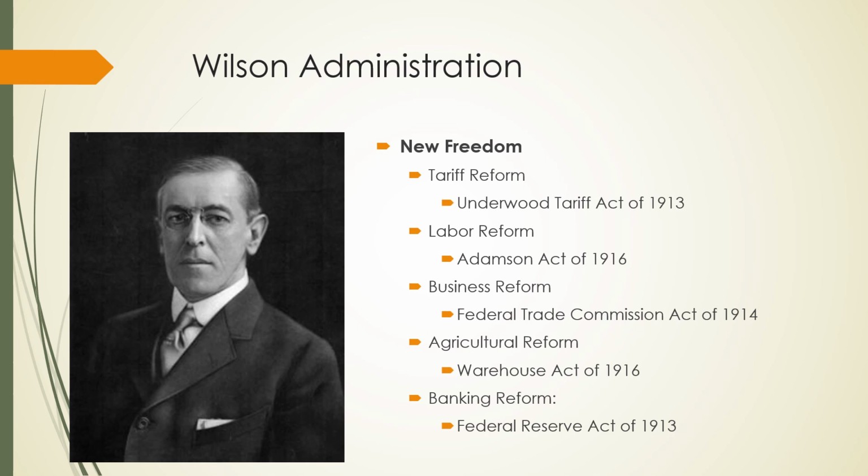Agricultural reform, such as the Warehouse Act of 1916. This gave federal loans to farmers, basically allowing them to store grain and draw loans off the worth of that grain. And then banking reform, the Federal Reserve Act of 1913. This centralized control of the monetary system.